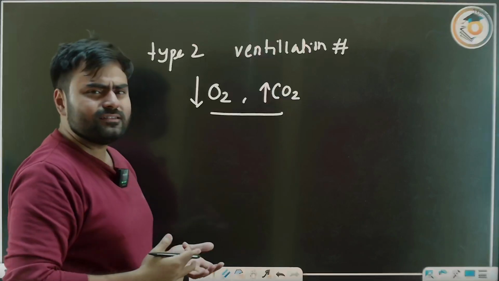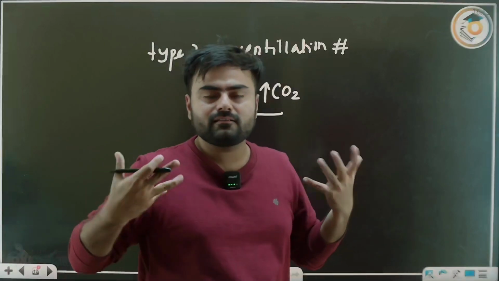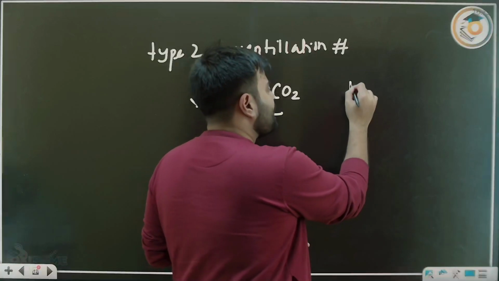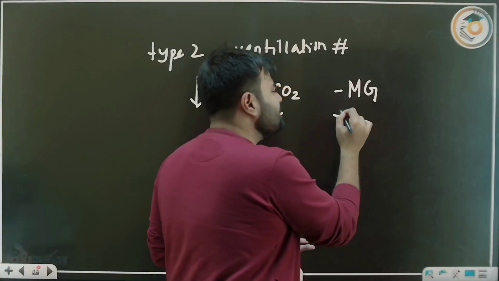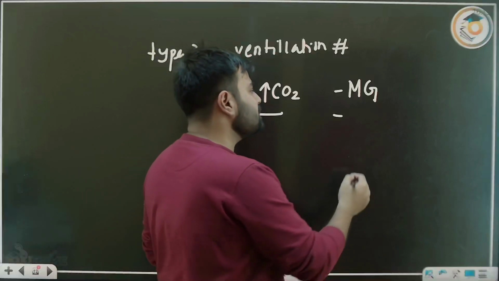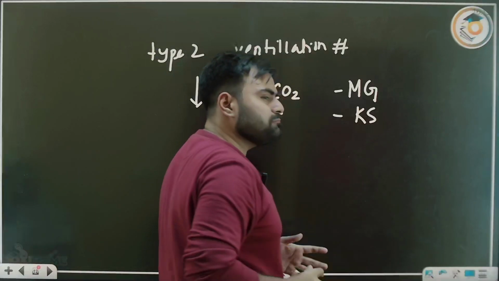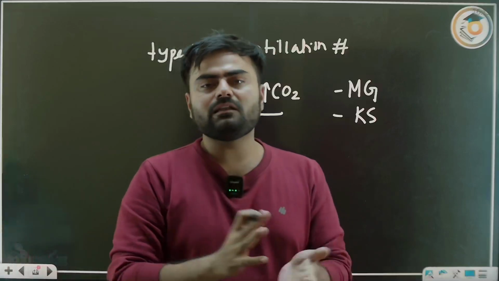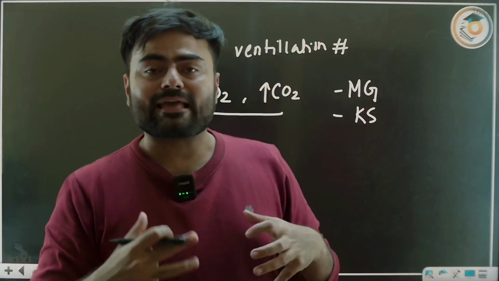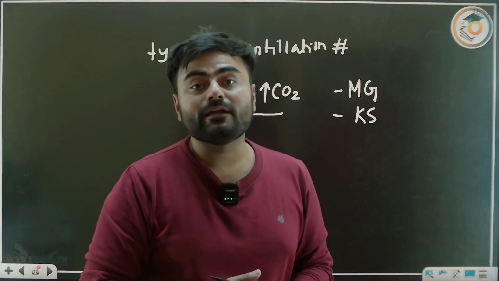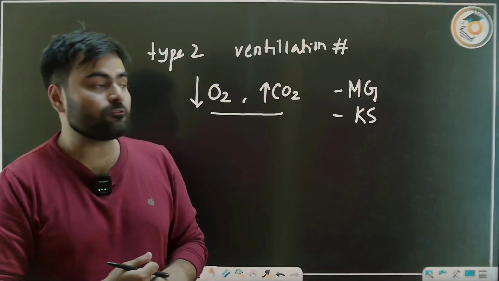And where can I get this? Any muscle paralysis where my ventilation is affected, like myasthenia gravis, or any skeletal abnormality like kyphoscoliosis, where there is muscle paralysis and I cannot ventilate, we get a type 2 respiratory failure. And what is the type 4?